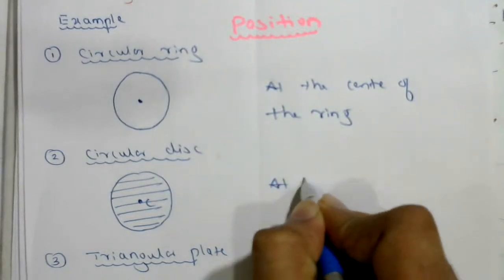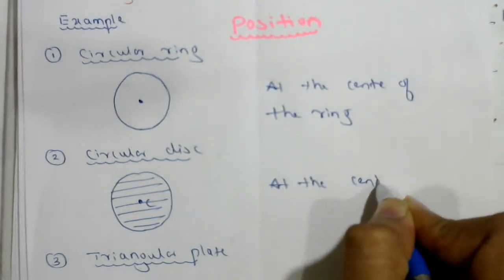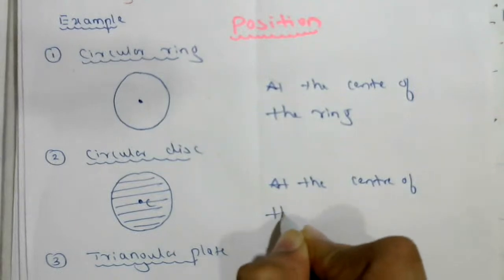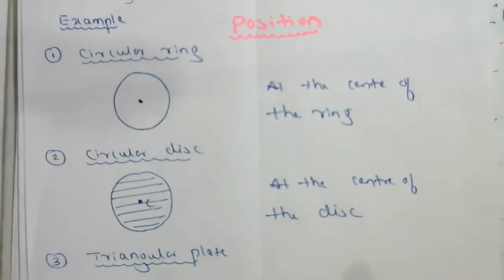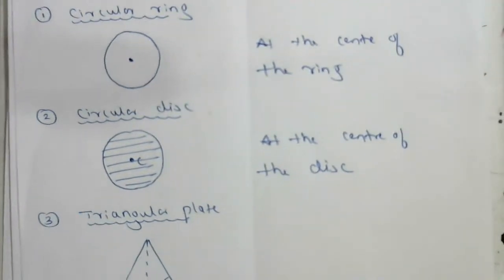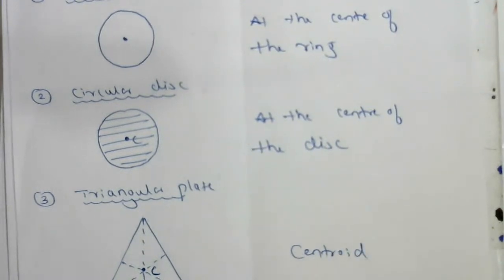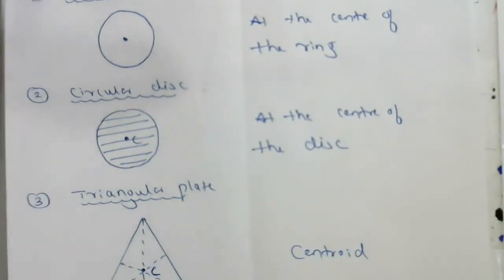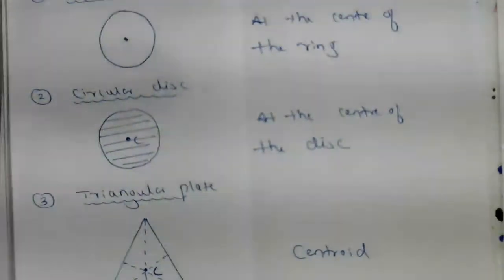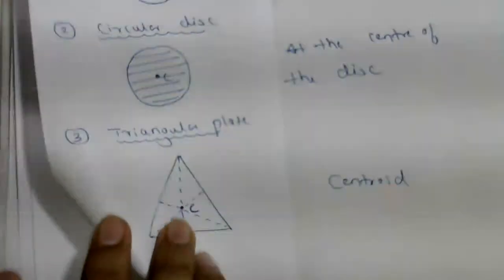It is also at the center of the disc. Next, triangular plate. At which point does the center of mass lie? At the centroid. Centroid of the triangle, center of mass lies. These are the three examples.